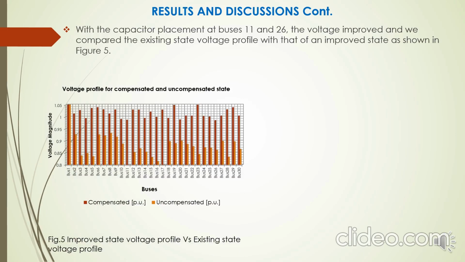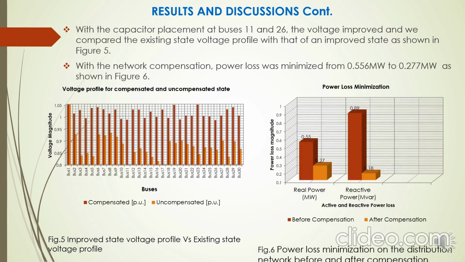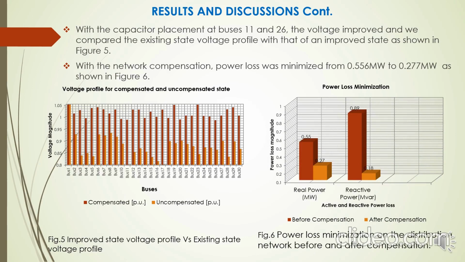From figure 5, you can see the compensated bus voltage profile compared with the uncompensated, and from there you can see a significant improvement in the voltage profile in all the buses. With the network compensation, power losses were minimized from 0.55 MW to 0.27 MW as shown in figure 6. From figure 6, we can see the real power was reduced from 0.55 MW to 0.27, as well as the reactive power, which was reduced from 0.89 to 0.18.